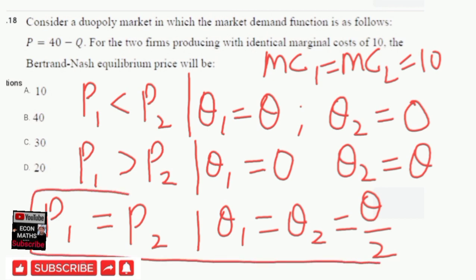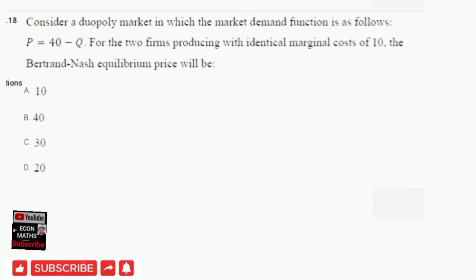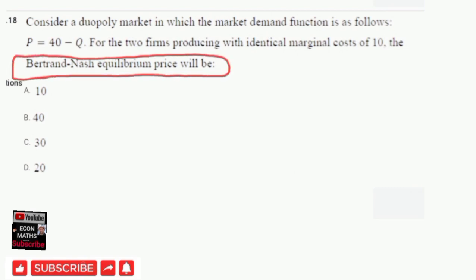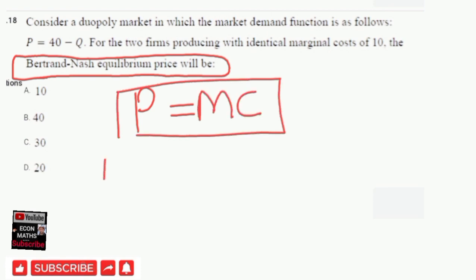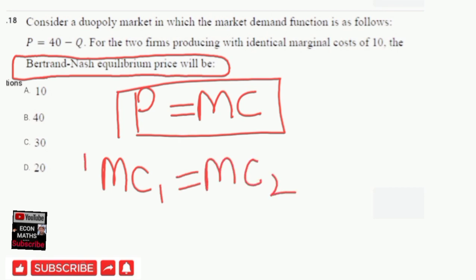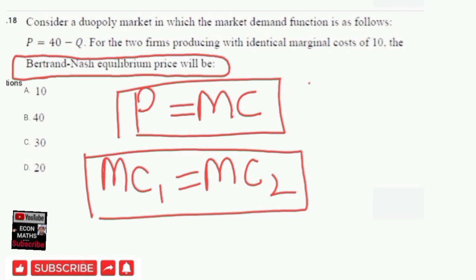This is the main thing in the Bertrand equilibrium. So now the question asks what would be the Bertrand Nash equilibrium price. Now in the Bertrand duopoly model, the equilibrium will occur at a point where price is equal to marginal cost. Since marginal costs are the same, marginal cost of firm 1 is equal to marginal cost of firm 2, we can easily say that the Bertrand Nash equilibrium price would be 10.